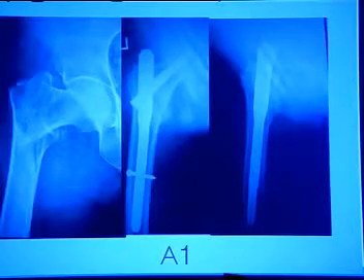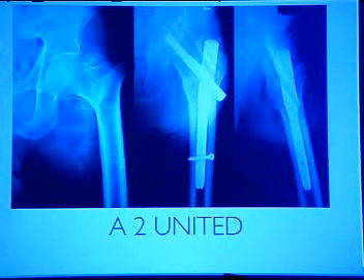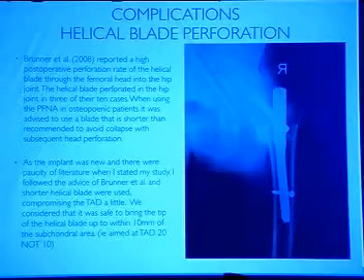These are some examples. This is a type A1 fracture treated with the PFNA, and the union. This is an A2 fracture, again treated with the PFNA, and the union. This is an A3 fracture with the lateral cortex, again treated, and the union.